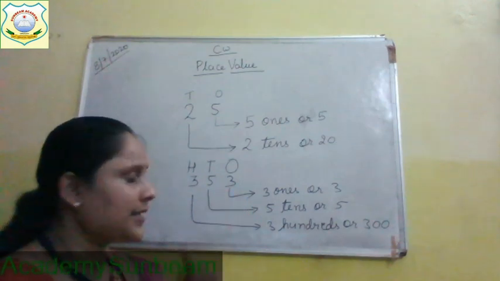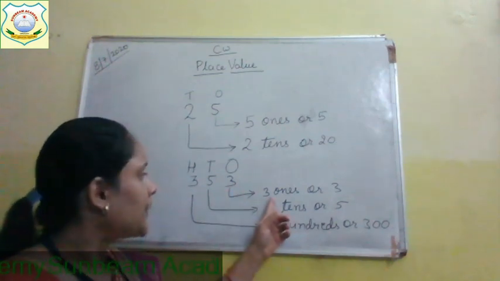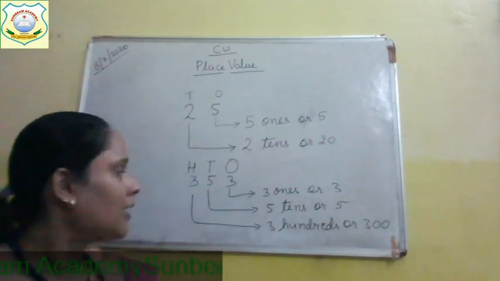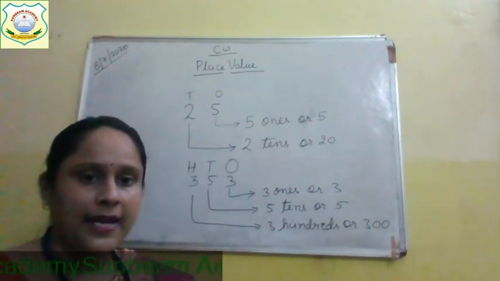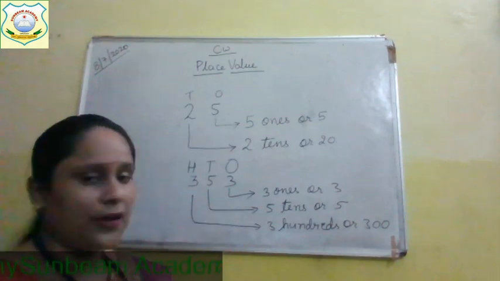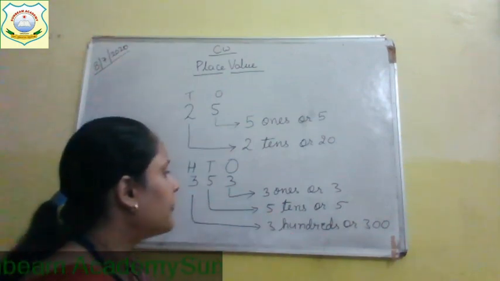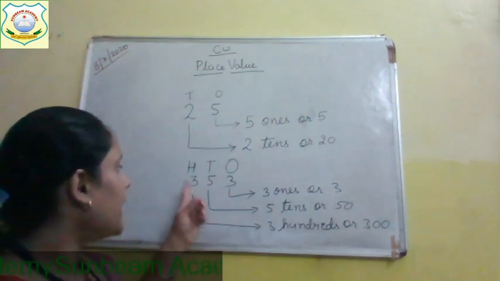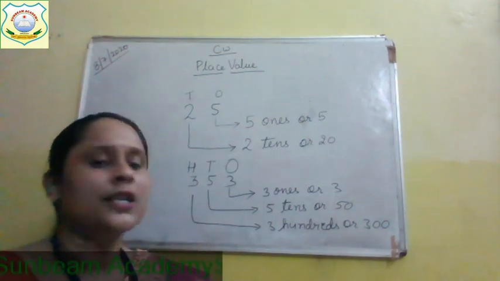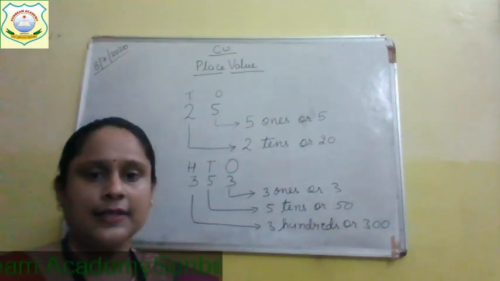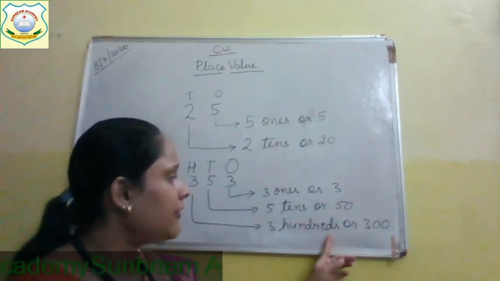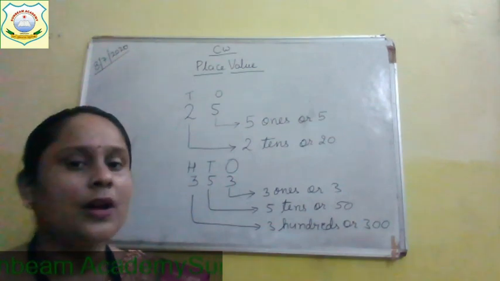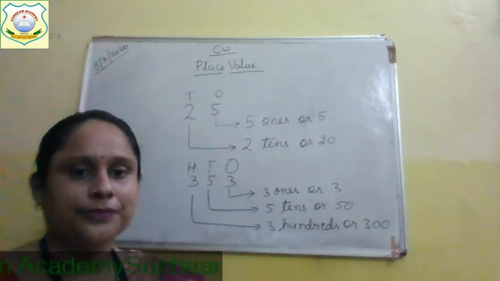So what is the place value of this 3? 3 ones or 3. 5 is at tens place. So what is the place value of this 5? 5 tens or 50. 3 is at hundreds place. So what is the place value of this 3? 3 hundreds or 300. Now is it clear to you?